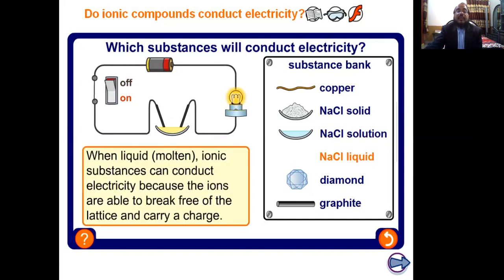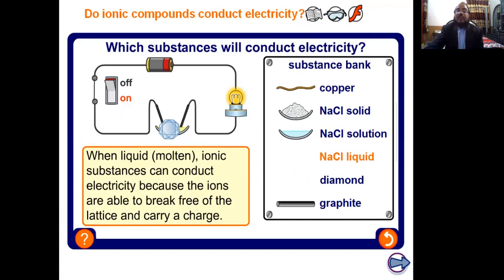NaCl liquid, yes, this bulb is glowing. Why? We did not place NaCl in water, but here it is in liquid form, meaning molten form. When in liquid or molten form, an ionic substance can conduct electricity. This is because the ions are able to break free of the lattice and carry a charge. They have the charges. That is why electric current can pass.